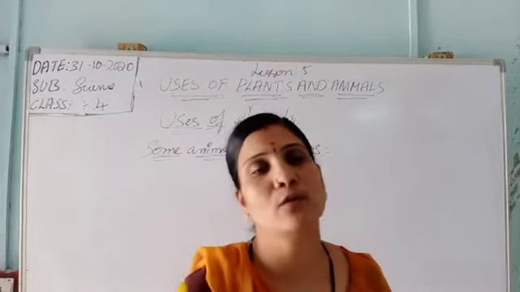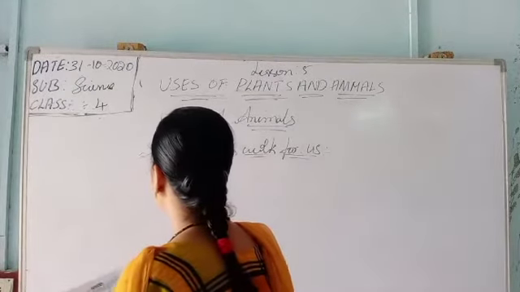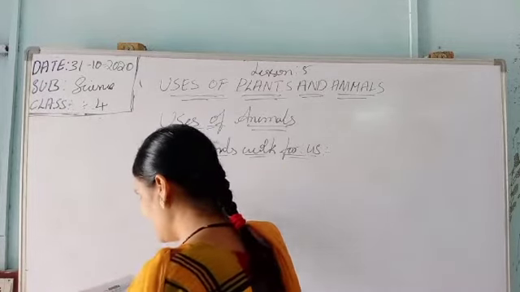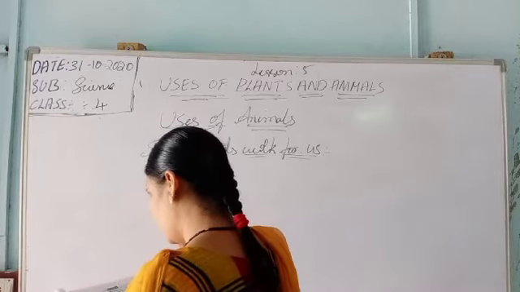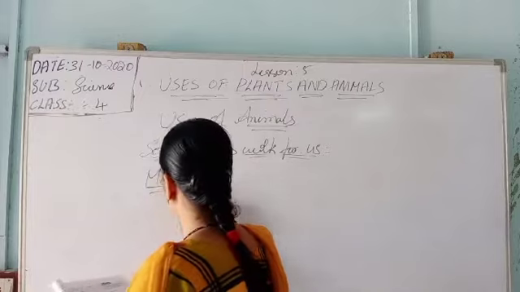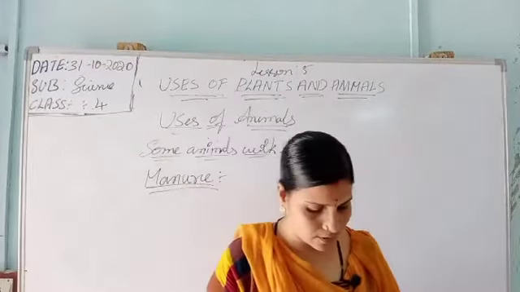Manure. Everyone knows what is meant by manure. So we have seen how animals work for us, for example the elephant, donkey, horses, and bullocks. Next, manure. It is the dung of a cow or buffalo. Manure means dung. The animal's dung is used as manure. Manure is very good for the crops.